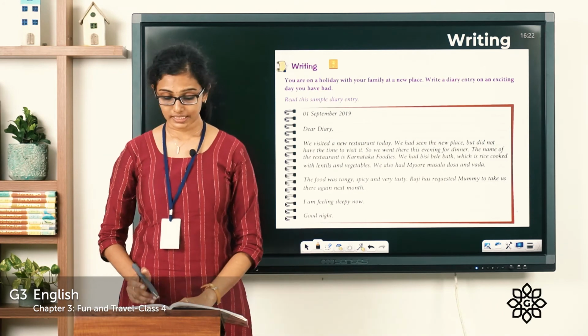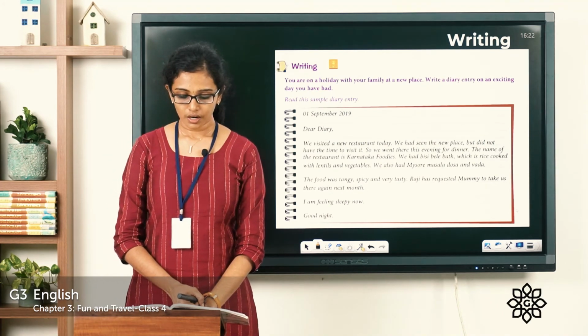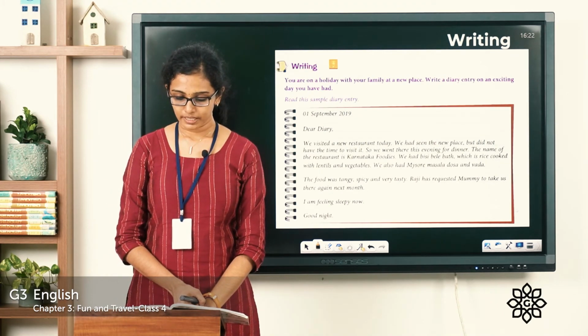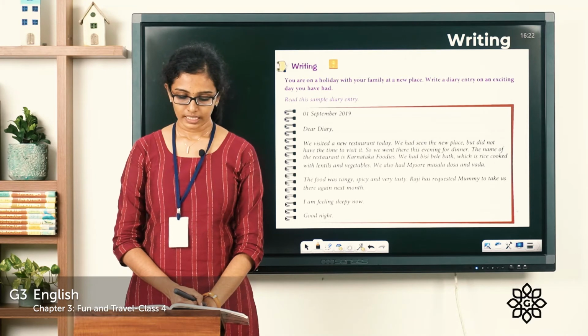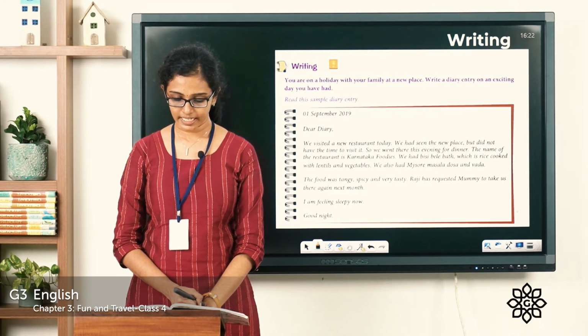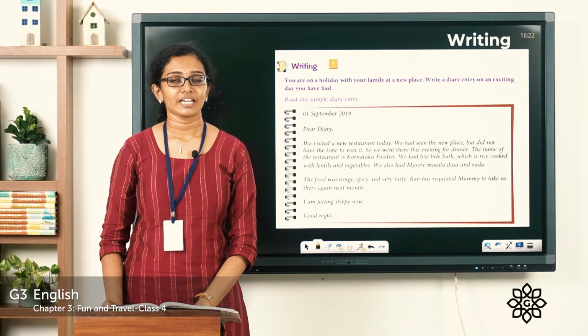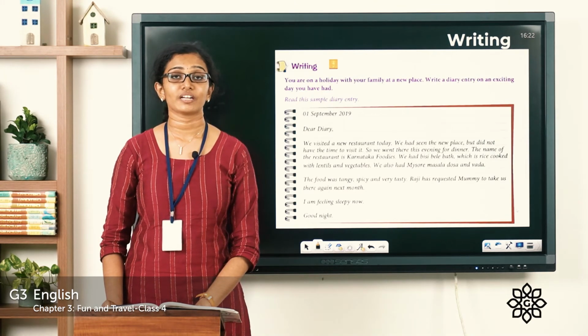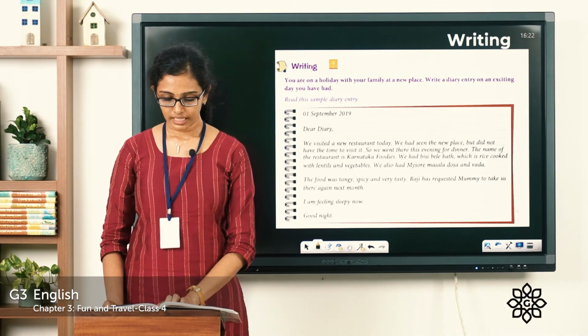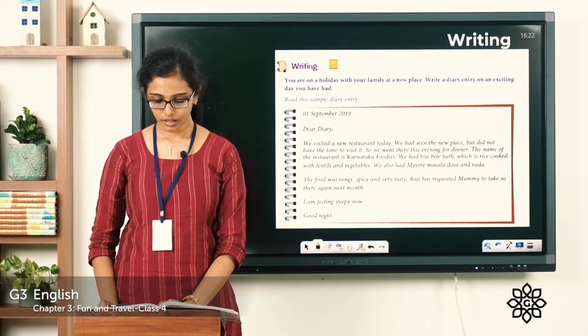Now the next question, writing. You are on a holiday with your family at a new place. Write a diary entry on an exciting day you have had. Read this sample diary entry. See, does any one of you keep a diary to write about the happenings on each day? See, an example is given here.